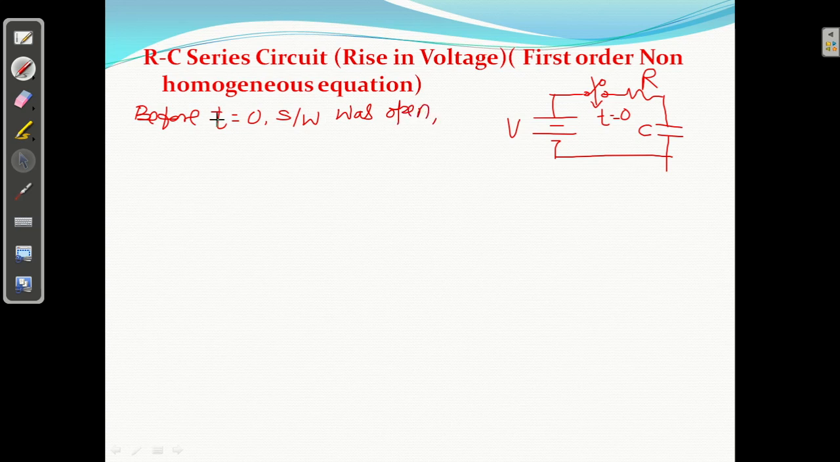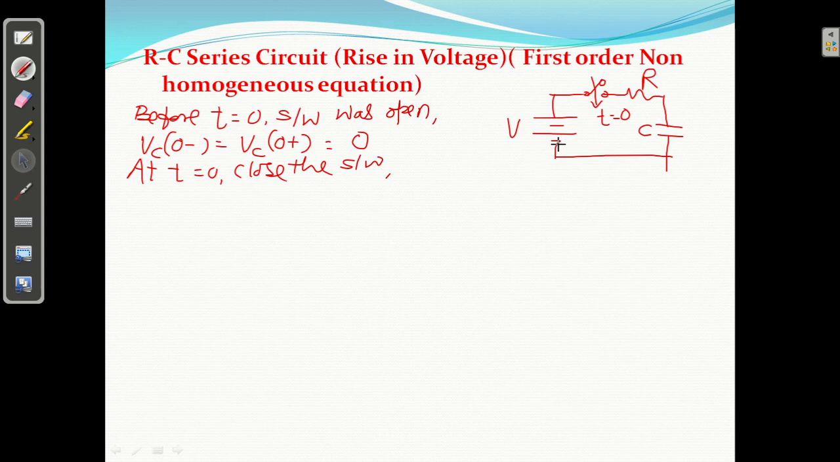If the switch was open, current through the capacitor was 0. So did the capacitor store the charge or not? No. So this is called Vc0 minus. Okay, and we know capacitor stores the energy in terms of voltage, so it opposes the change of voltage. So Vc0 plus and minus will be 0. It was 0. That is the initial condition. Now at t equal to 0, I am closing the switch. Okay, if you close the switch, current will start flowing and capacitor will start charging.